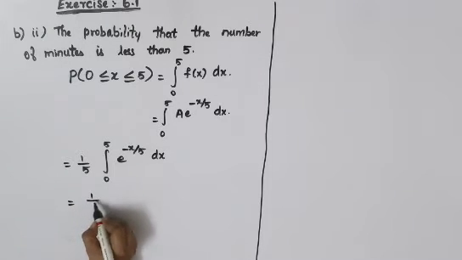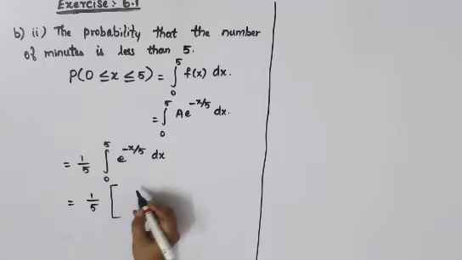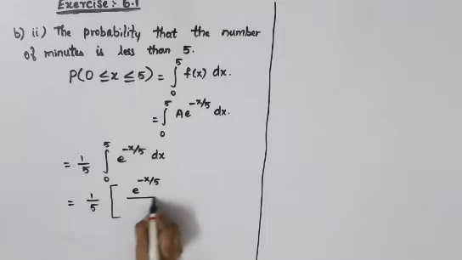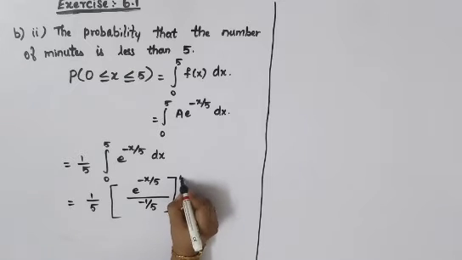Straight away we'll go to integration. 1 by 5, the integral is the same thing you have done before: e power minus x by 5 divided by the coefficient of x, which is minus 1 by 5. Your limit will be 0 to 5.